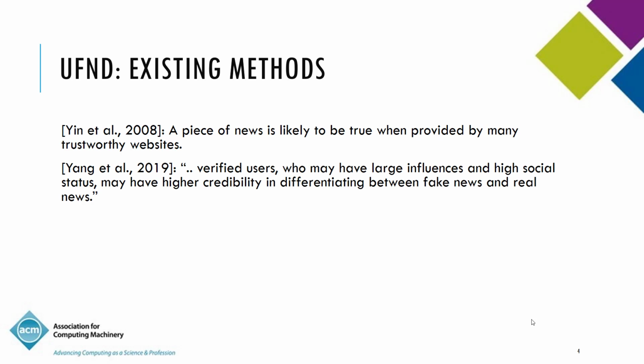Then there was an AAAI 2019 paper by Yang et al. I've copy pasted some content from that paper with respect to the high-level assumption that they use. It says that verified users who may have large influences and high social status may have a higher credibility in differentiating between fake news and real news. I'm not so sure whether they use it to the fullest extent, but they do make a differentiation between verified users and non-verified users in order to determine what is fake and not fake.